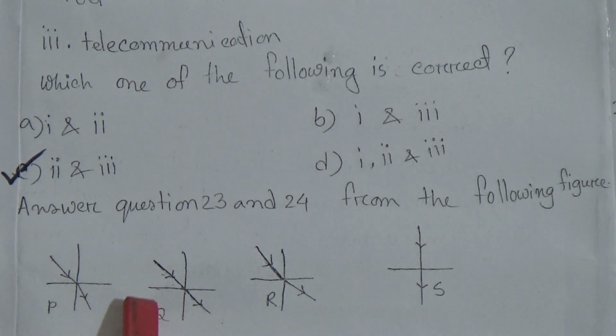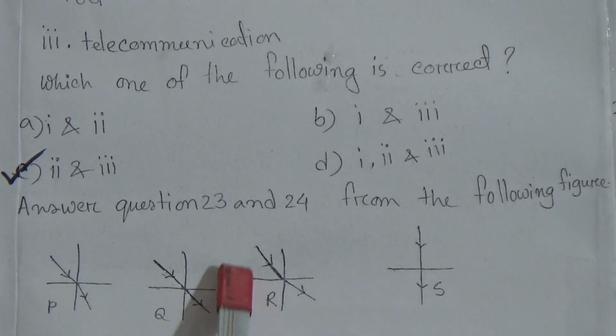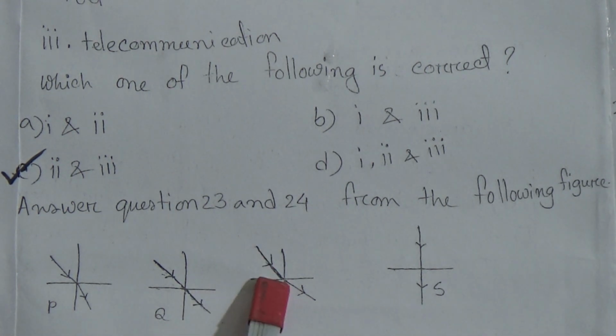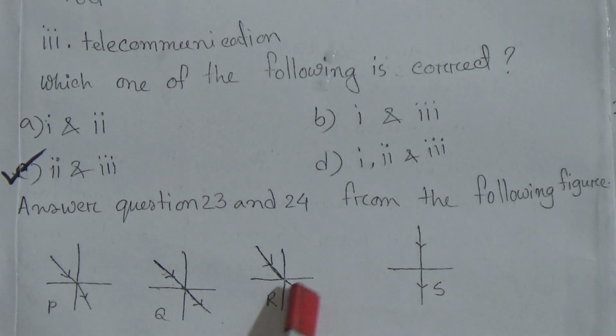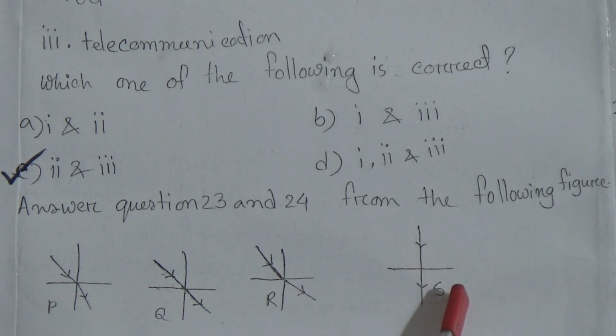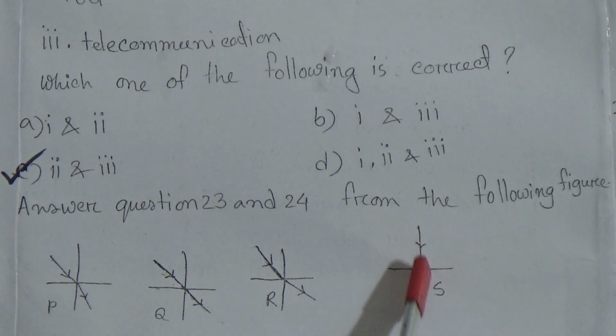In Q it is shown that light rays do not change their direction. In R the incident ray comes to this point and goes away from the normal, that means it changes its direction. And again in S, light rays go through the normal and don't change their direction.